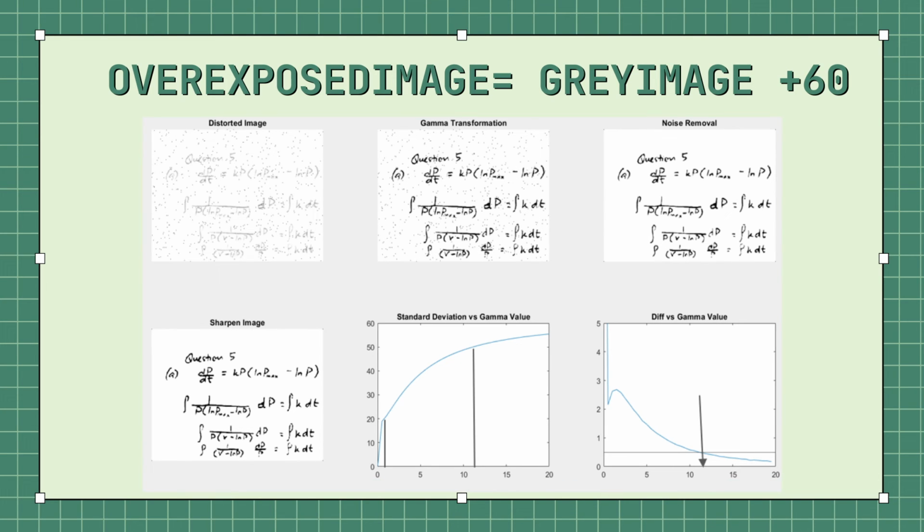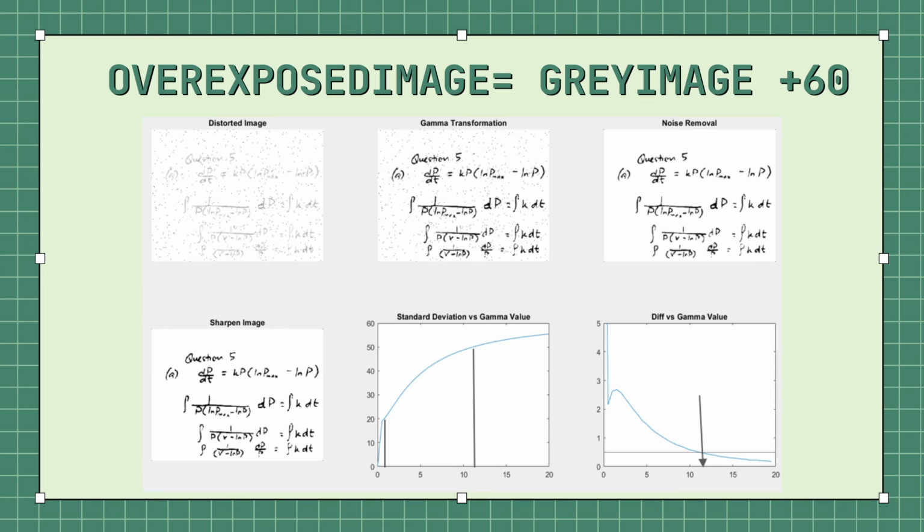Now let's move on to the next output explanation. The distorted image here is generated by blurring the image using Gaussian filter, adding 60 to the pixel values, and adding salt and pepper noise with a noise density of 0.01. We can see that the optimal gamma value is 11.5, where the difference of the standard deviation between the current and the previous enhanced images is less than 0.5.